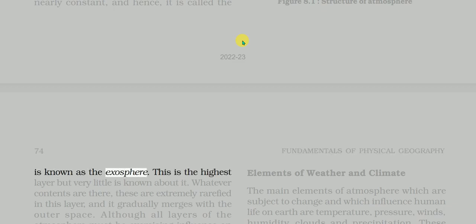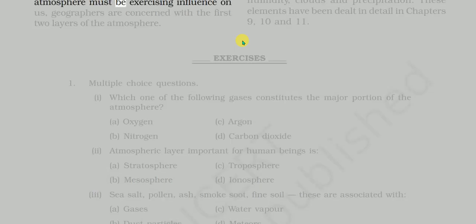is known as the exosphere. This is the highest layer, but very little is known about it. Whatever contents are there, these are extremely rarefied in this layer, and it gradually merges with the outer space. Although all layers of the atmosphere must be exercising influence on us, geographers are concerned with the first two layers of the atmosphere.